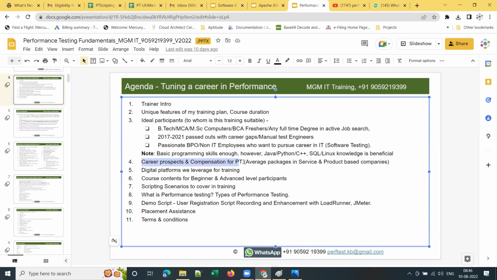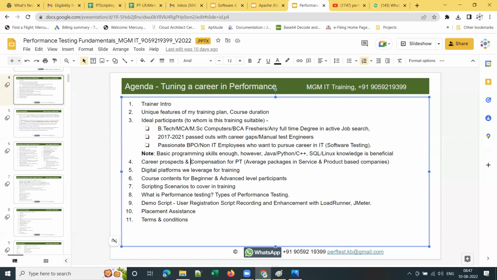And what are the career prospects and compensation for PT? So this is important, right? We need to know this before deciding whether we can proceed in pursuing a career in performance testing. As I said before, there is a huge resource shortage for performance testing, and that is why all these exemptions came up, like any degree is fine.